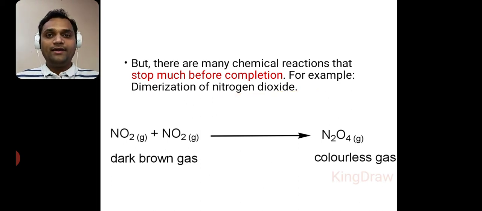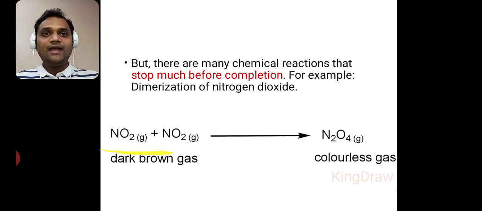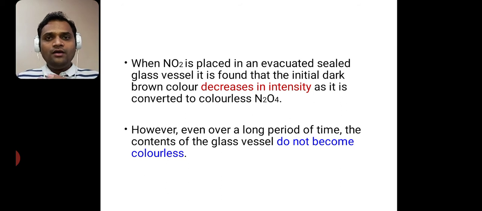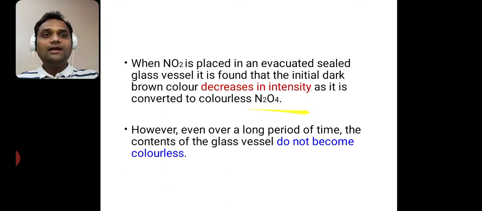For example, dimerization of nitrogen dioxide. See here, NO2 gas plus NO2 gas, so it is a dimerization. Nitrogen dioxide is a dark brown gas. When it undergoes dimerization, it gives us dinitrogen tetroxide, that is N2O4, which is a colorless gas. When NO2 is placed in an evacuated glass vessel, it is found that the initial dark brown color decreases in intensity as it is converted to colorless N2O4.